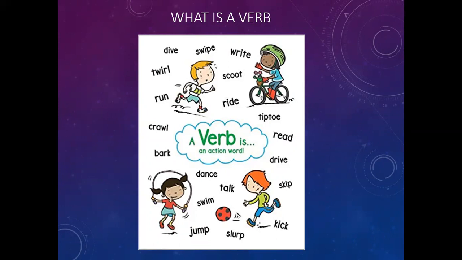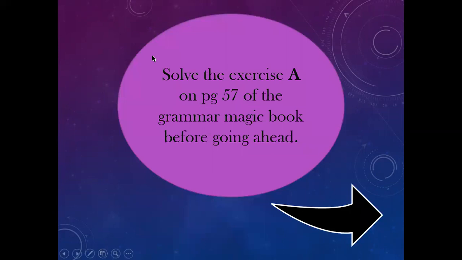So now students, in your grammar magic books, page number 57, I want you to solve exercise A. You are just supposed to underline the verbs in those sentences. Okay?